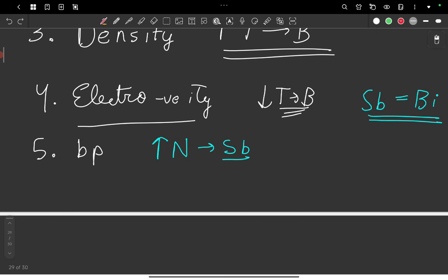Following the normal trend, you would expect bismuth to have an even higher boiling point. But actually, antimony's boiling point just so happens to be higher than that of bismuth's. So the overall order becomes like it increases from nitrogen to phosphorus to arsenic to antimony. But in the end, antimony takes the lead over bismuth, and hence this is the highest boiling point of the